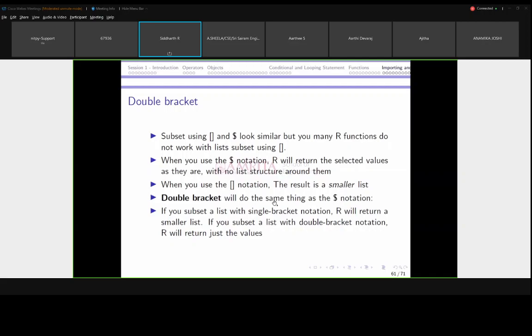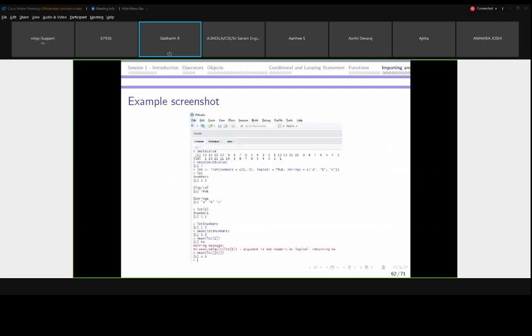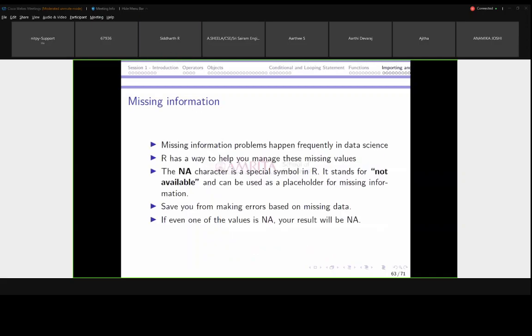So the next part is missing information. Most of our data sets, if you download them from Kaggle or the UCI machine learning repository, will contain missing information.